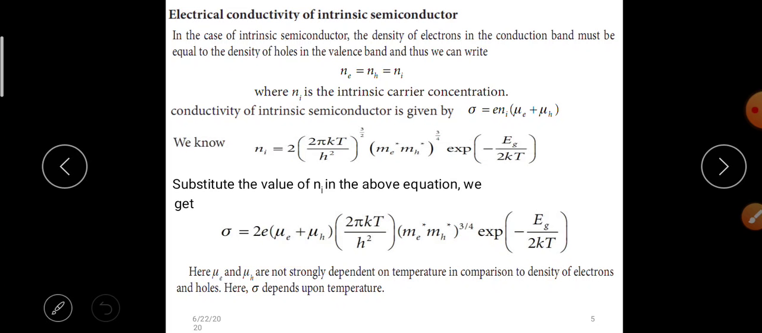Here, mu e and mu h are not strongly dependent on temperature in comparison to the density of electrons and holes. Sigma is dependent on temperature.